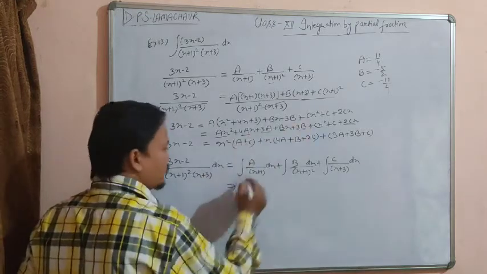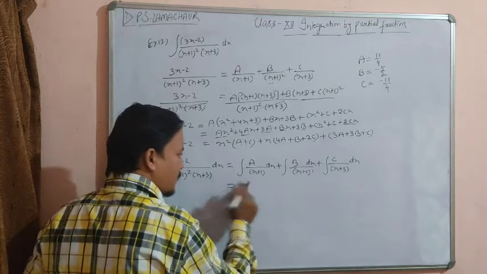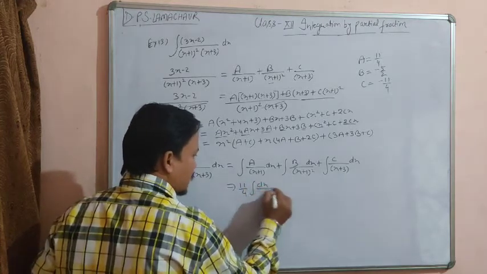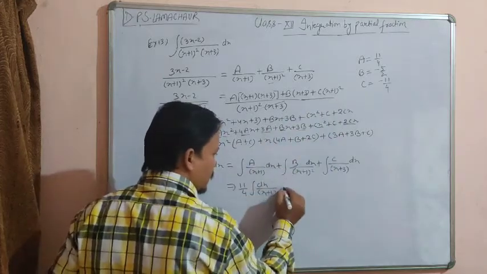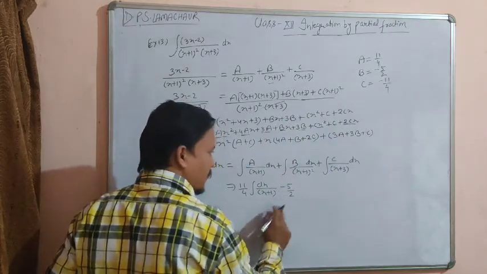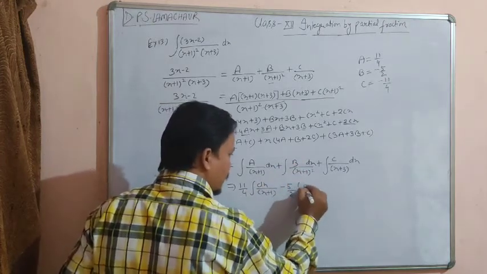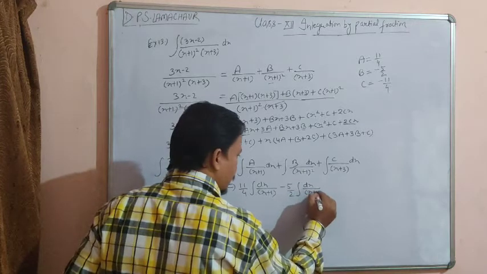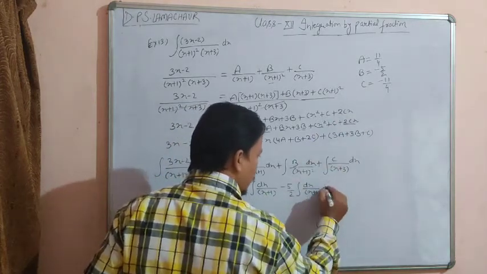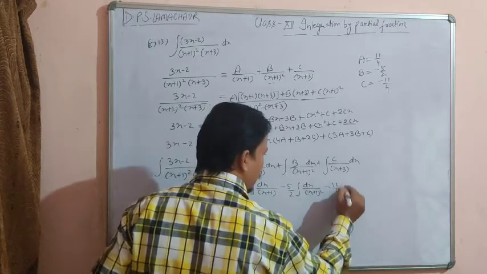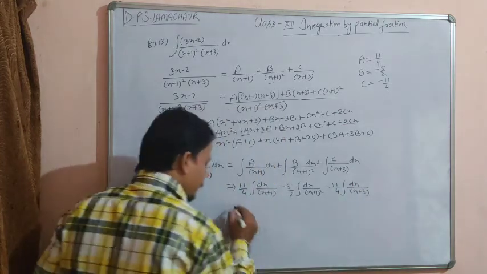So the value of a is 11 by 4. Since it is a scalar quantity, we can write 11 upon 4 outside the sign of integration. So this will change as dx upon x plus 1. Value of b is minus 5 by 2, so putting it here, we get minus 5 by 2 outside the sign of integration dx upon (x plus 1) whole square, and plus value of c is minus 11 by 4. So this will be minus 11 upon 4 outside the sign of integration dx upon x plus 3.